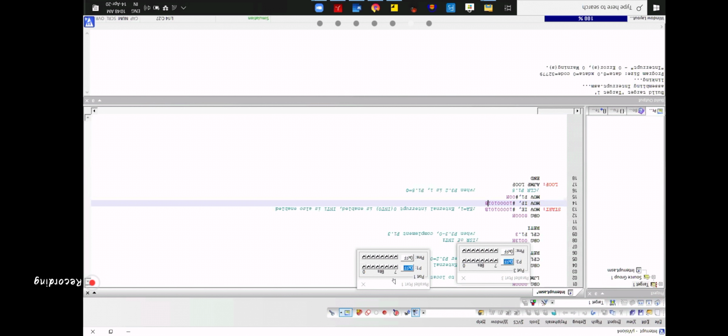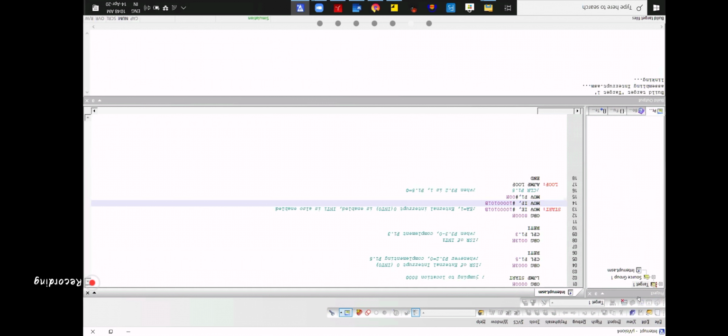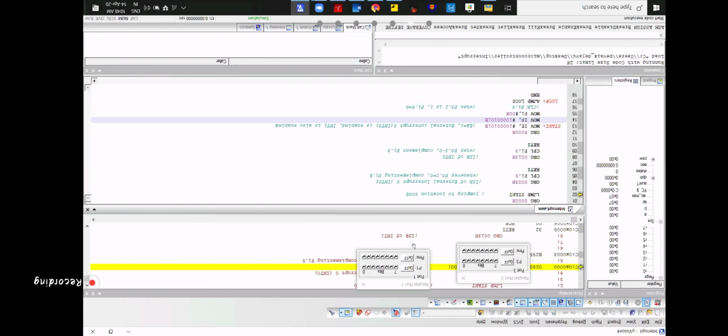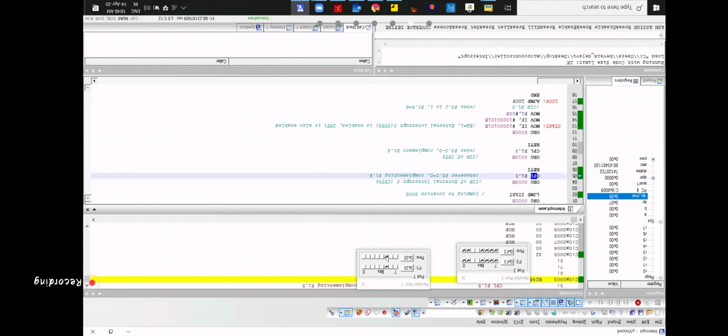INT 0 should run first. Okay. It will run. See, it is giving priority to INT 0. Pin 1.5, right? INT 0.